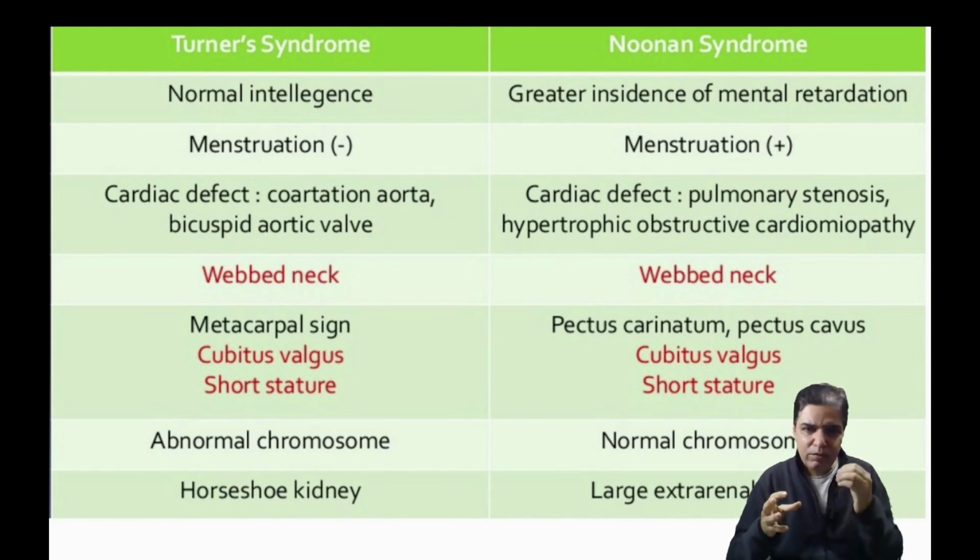So this was a very short nugget on clinical differences between Turner syndrome and Noonan syndrome.